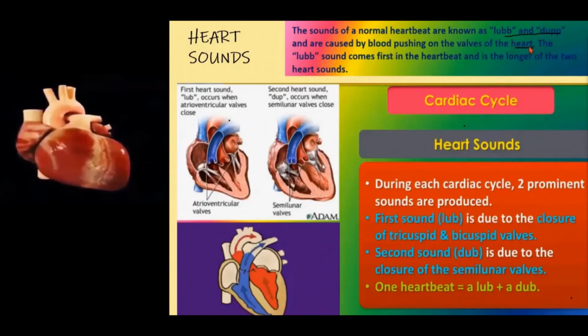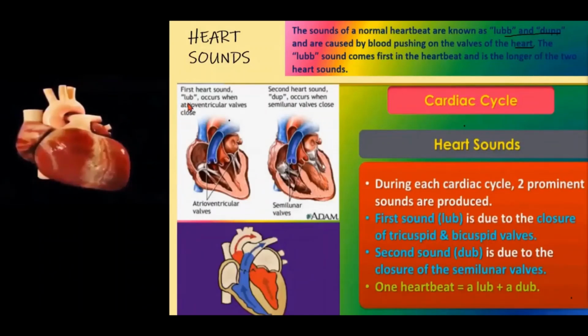When the blood flows through the heart or through the arteries and veins, blood pushes on the walls, so the heart produces sound. That sound is known as lub and dub. The lub sound comes first in the heartbeat and is the longer of the two heart sounds. The second sound is the dub sound, which has a shorter duration. Now through the diagram we can see how the sound is produced.